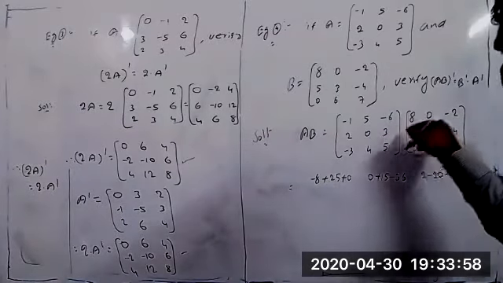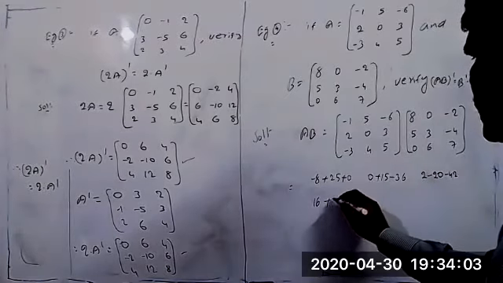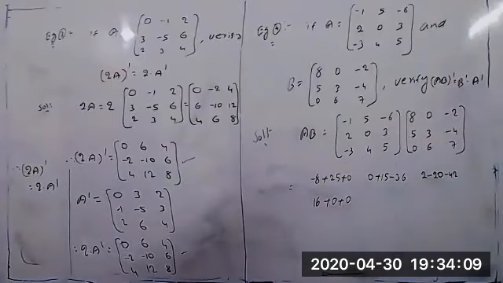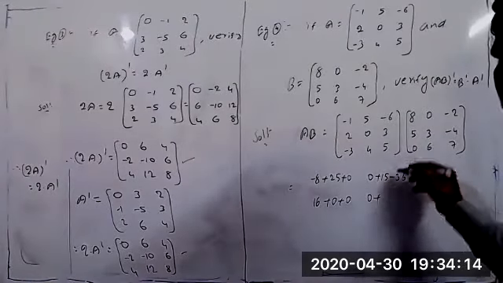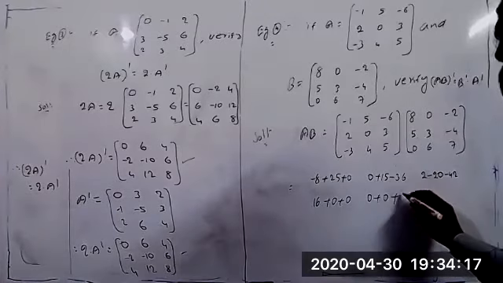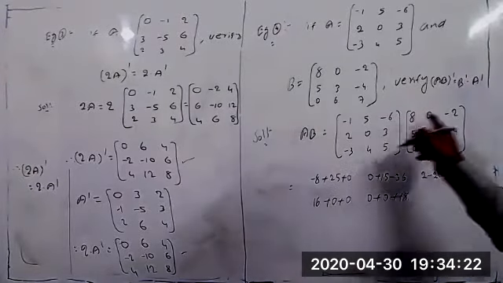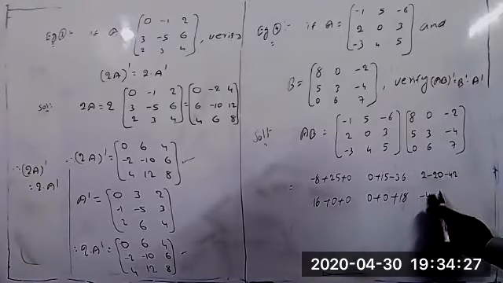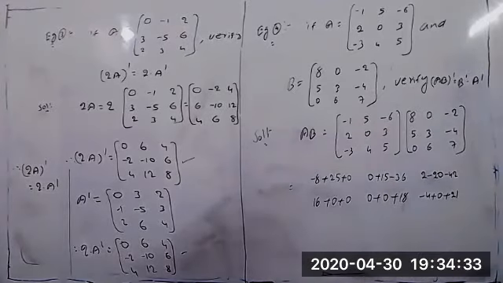Next, first row into all three columns is over. Now we can multiply second row into all three columns. So 2 8s are 16, plus 0 into 5 equal to 0, plus 3 into 0 equal to 0. Again, second row into second column: 2 into 0 is 0, 0 into 3 equal to 0, plus 3 6s are 18. Next, 2 into -2 equal to -4, plus 0 into -4 equal to 0, plus 3 into 7 equal to +21.